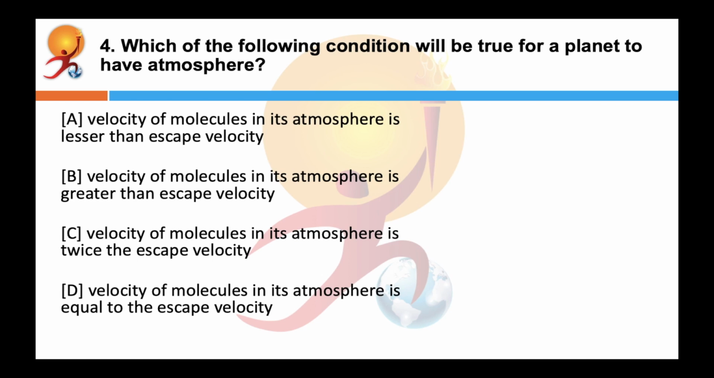Which of the following conditions will be true for a planet to have an atmosphere? Correct answer is A. A planet will have an atmosphere if the velocity of the molecules in its atmosphere is lesser than the escape velocity. This is why Earth has an atmosphere while the Moon has no atmosphere.